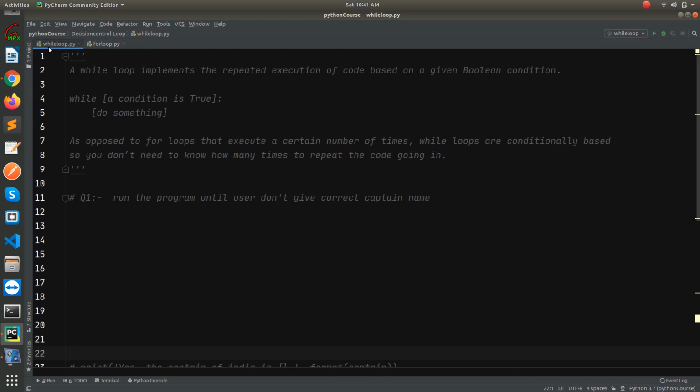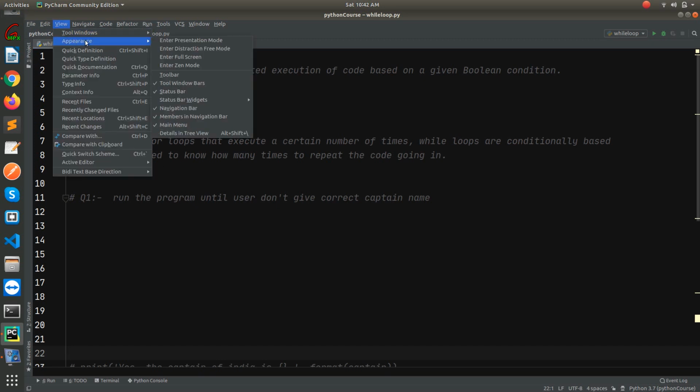I have created a file while loop.py and I have written down some notes, and also I will try out some code. So it will be like a note for you, and you can download this file from my video description. So let's go to full screen mode.